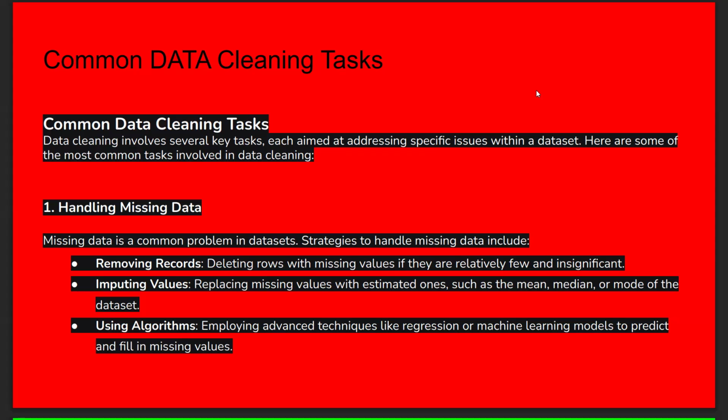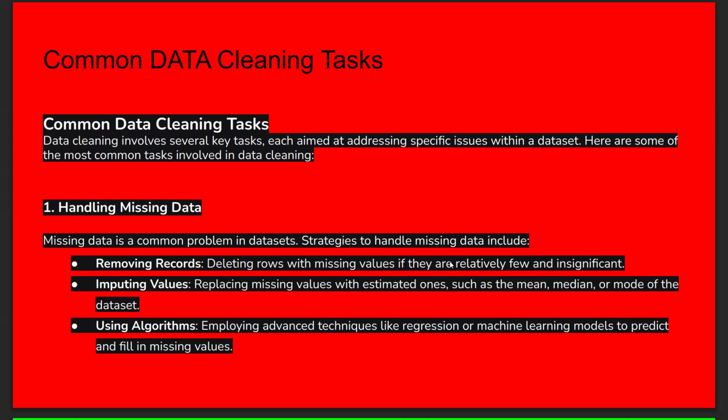How to handle missing data: the first point is removing records. What do we mean by removing records? Deleting rows with missing values if they are relatively few and insignificant. Whatever rows have missing values related to that record, we have to remove those records which are insignificant, which means unimportant. We have to remove those.